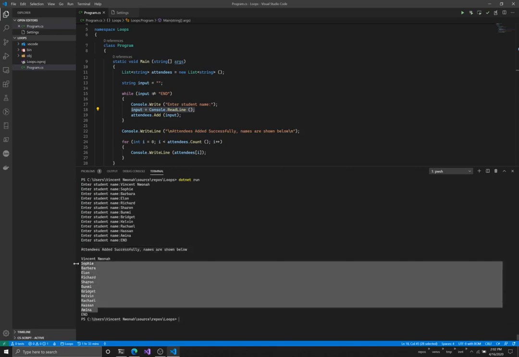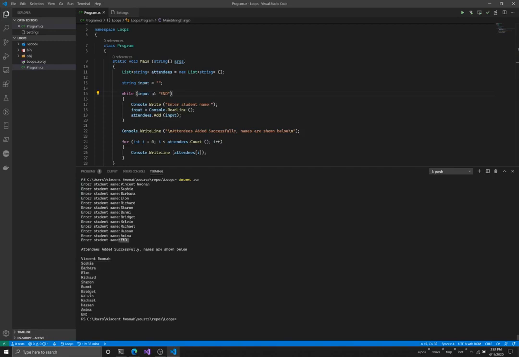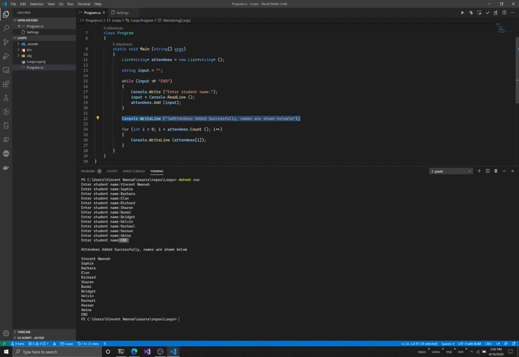Now the reason this happens is because the while loop checked whether input is equal to end, and immediately we typed end here, that became true. So it says okay, input is actually end, so this is no longer valid, and then it jumps to the next line of code to execute. So a while loop is going to keep executing as long as its condition remains true.